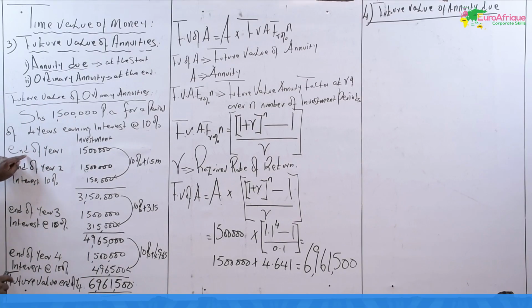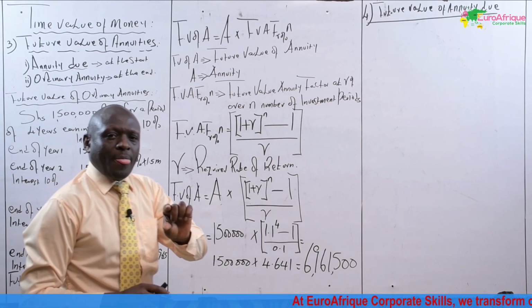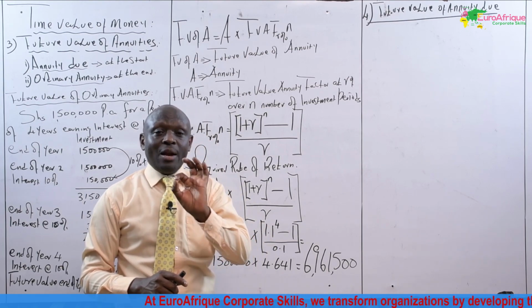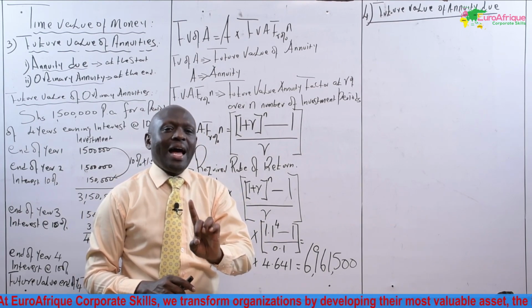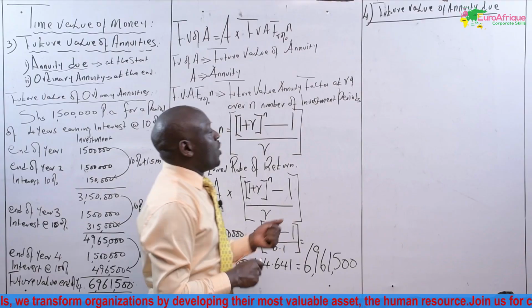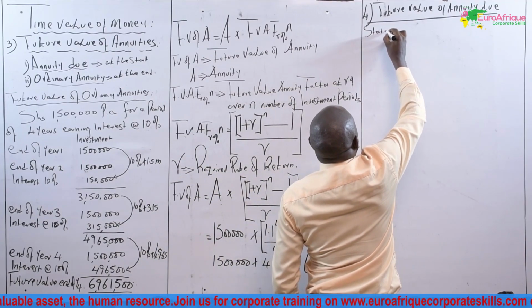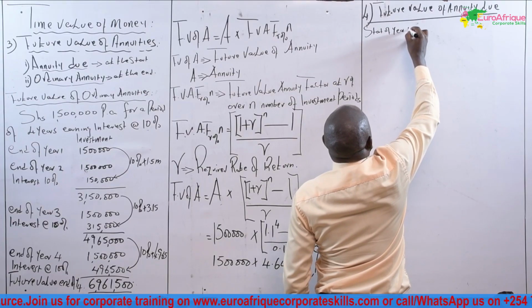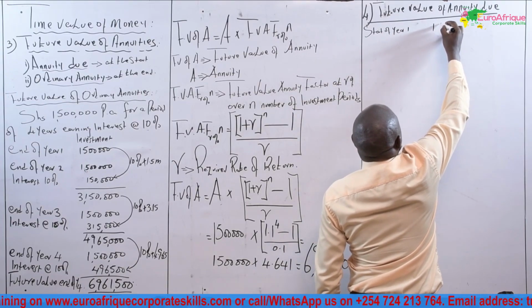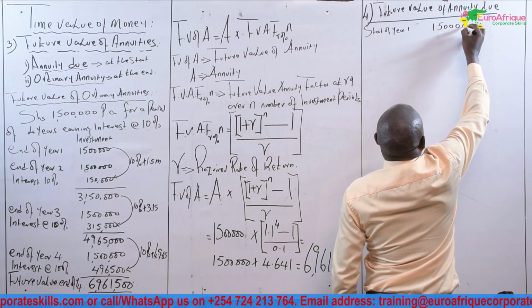Let us go. This is end of year one. Annuity due are cash flows that are paid or realized at the start of the period. We say the start of year one. We invest 1.5 million.